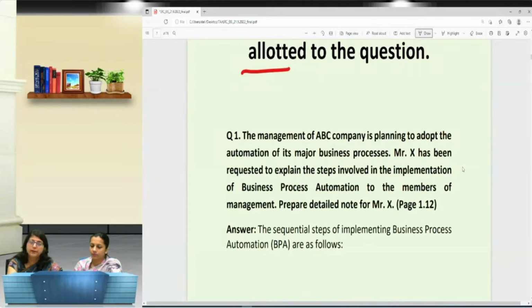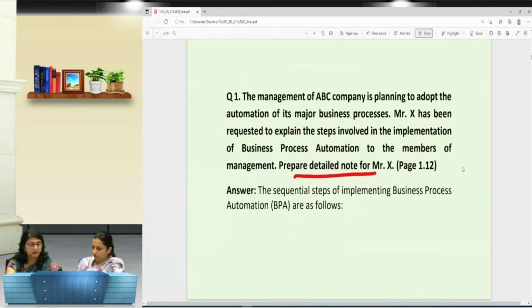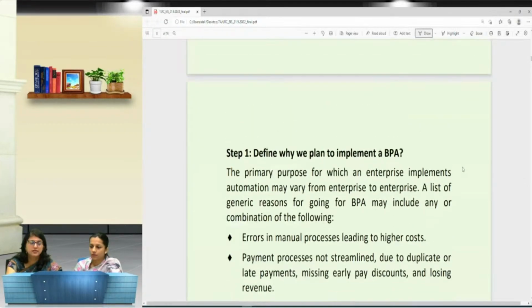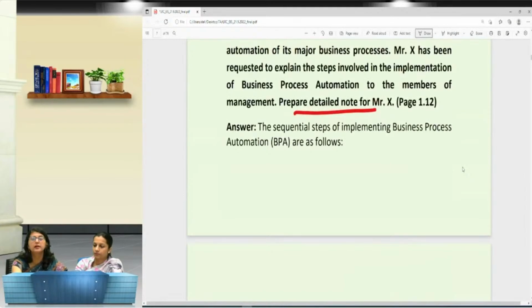Now, prepare a detailed note for Mr. X. It has been seen that whatever steps there are in business process automation, we have 8 steps. Simply, students are writing the headings, whereas the question is saying that we have to prepare a detailed note. What does it mean? That means I have to elaborate the points involved in the BPA implementation.